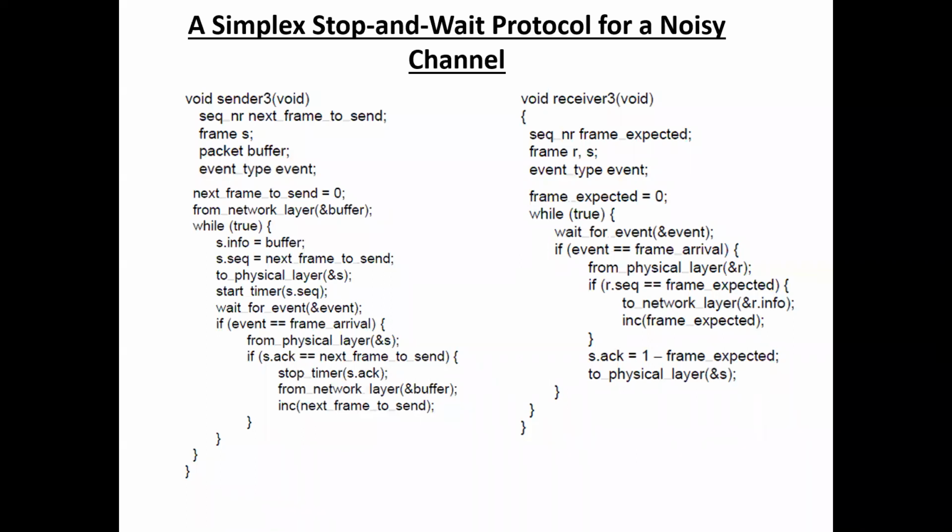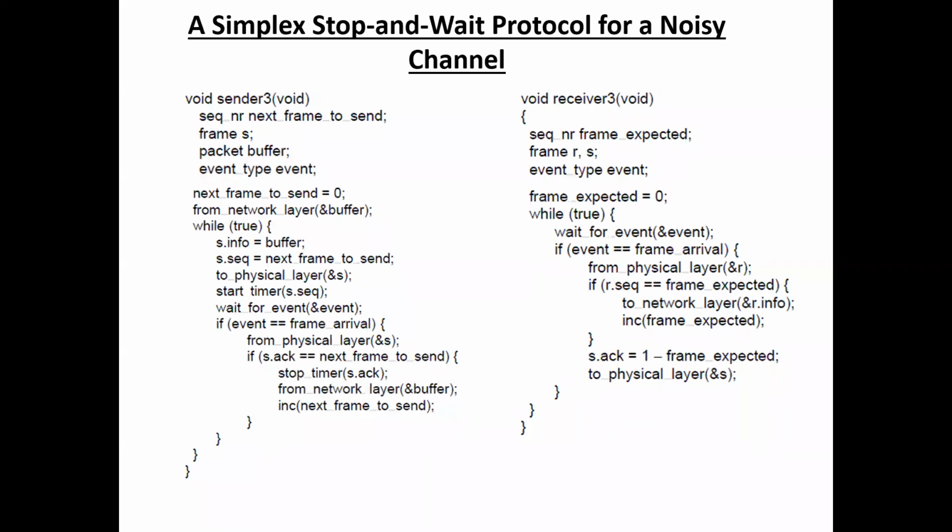So in the third protocol, the simplex stop and wait protocol for a noisy channel, we give a sequence number to each frame. If there is any error in that frame, we retransmit that frame by using the sequence number. That is the difference between the previous two protocols and this protocol. In this protocol, there are errors in the data.